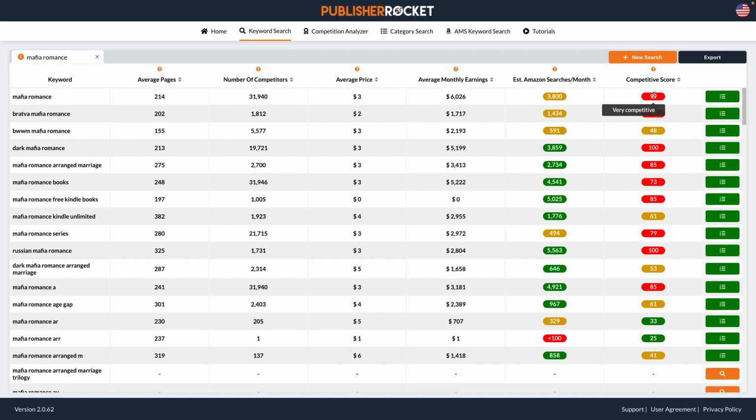The competitive score is basically how competitive this is, with 100 being the worst, as in it's really, really competitive. As in, you've got to be Carolyn Peckham and Susan Valenti. You've got to be Kristen Luciani or whoever the big wig is in your genre.